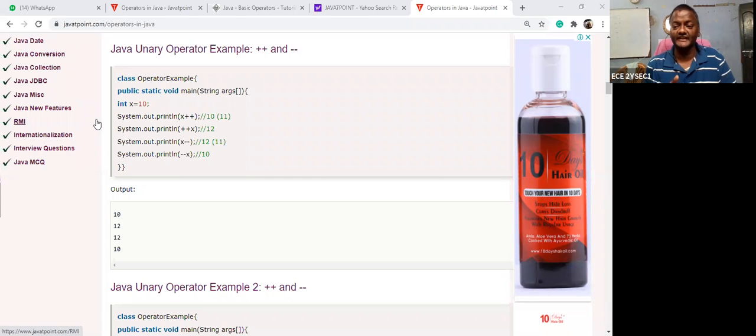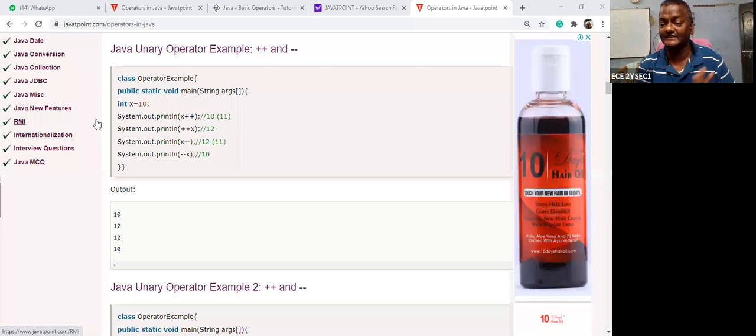So the first thing is that any variable should be assigned. Then it will be workable. If you do not assign, then you will get the error. At any part of the program, some value must be stored into the variable.